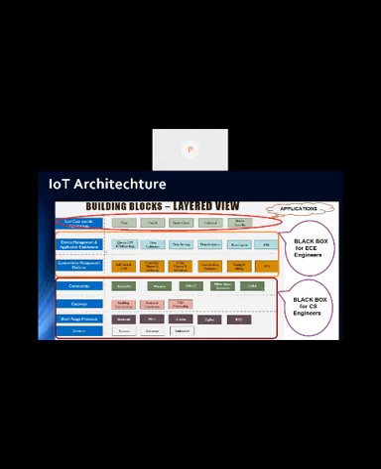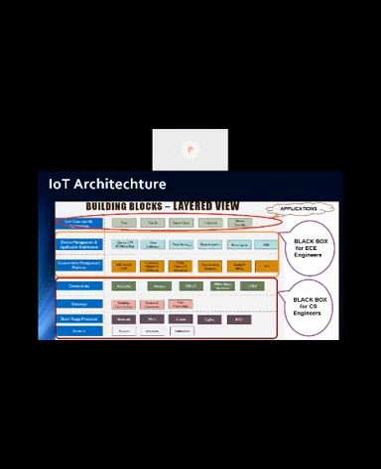Then on top of this, there is the management platform: how do you manage the devices underneath, and if some devices go out of order, how do we do inventory management and CRM. These different applications will be here, and on top of that we can run deep analytics.